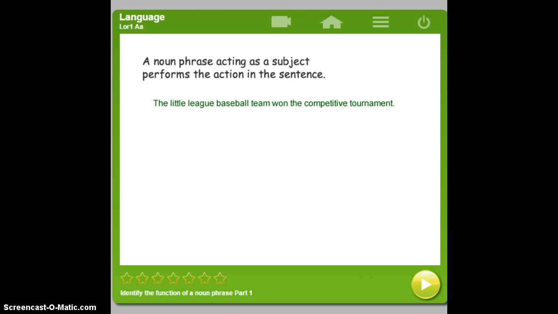A noun phrase acting as a subject performs the action in the sentence. Can you find the noun phrase acting as a subject in this sentence? The Little League baseball team is a noun phrase. It performs the action in the sentence, so it acts as the subject of the sentence.